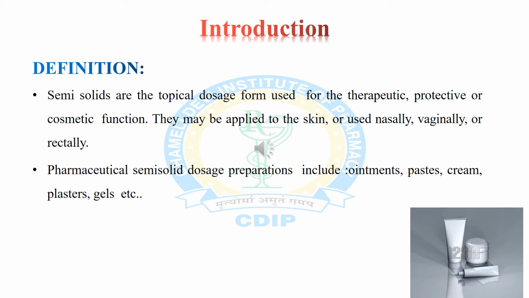Basically, semi-solid dosage forms are mainly meant for external application, for example, ointments, creams, jellies, pastes, plasters, gels, etc. Semisolids may perform any one or more of the following functions: vehicle for drug, emollient, protective, and occlusive dressing on the skin.